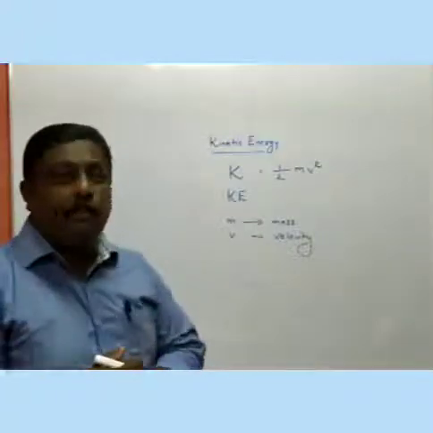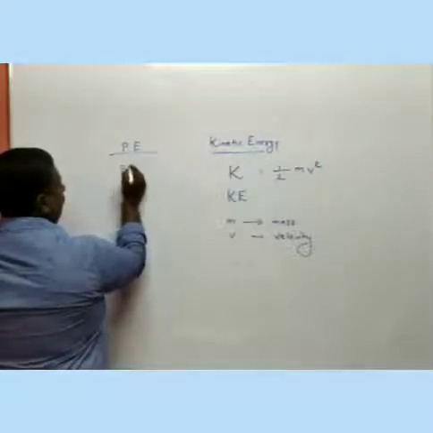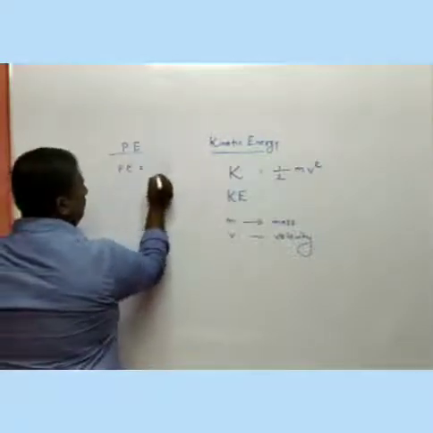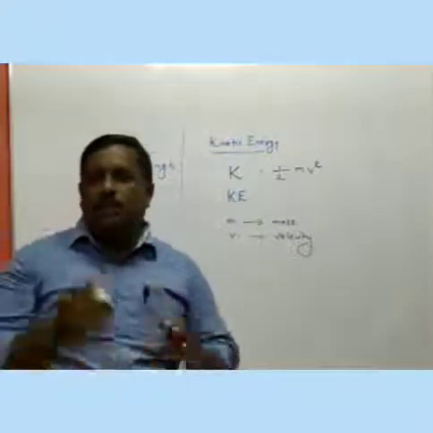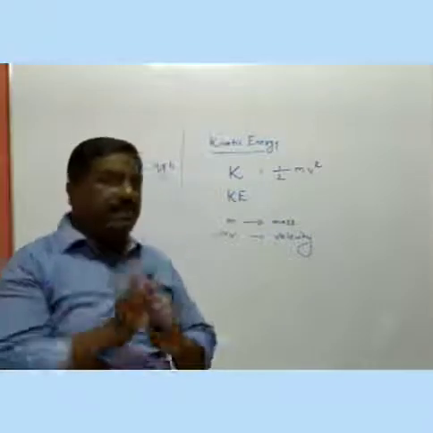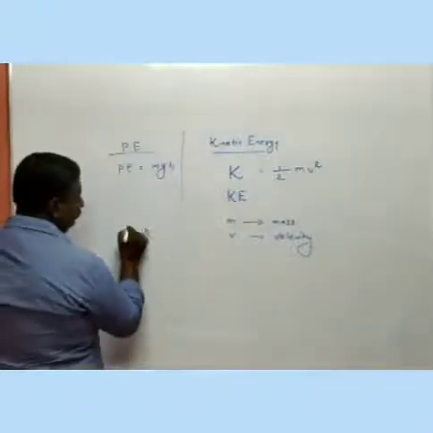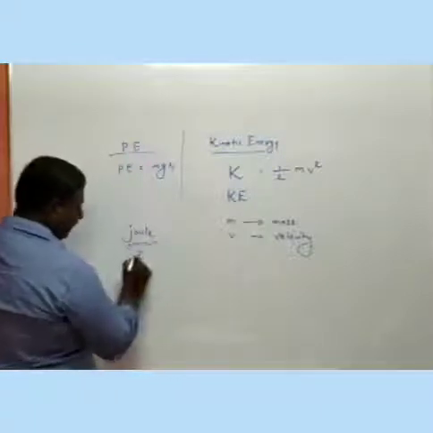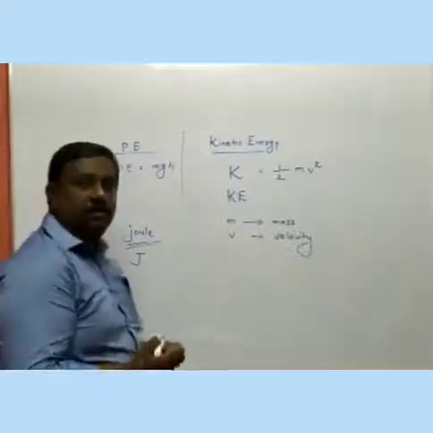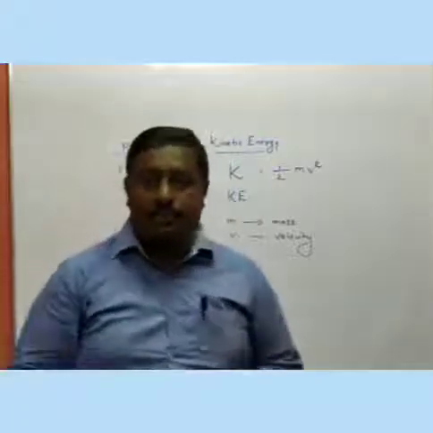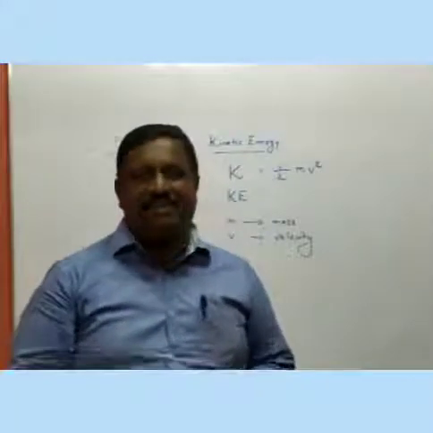And you have to remember, for potential energy the equation is mgh. And in both cases, the unit for potential energy and kinetic energy is joule, or we can write it as capital letter J. Okay? Can you follow me? I hope now you got the idea about potential energy and kinetic energy.